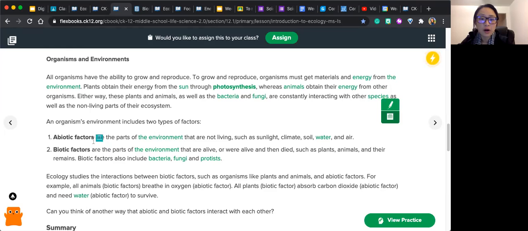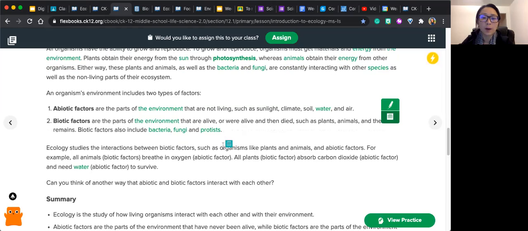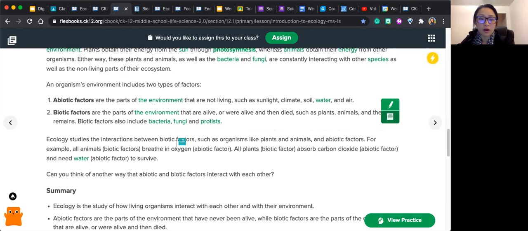Biotic factors are the parts of the environment that are alive, or were alive and then died, such as plants, animals, and their remains. Biotic factors also include bacteria, fungi, and protists. Again, you can click on these links to remind you what those biotic factors are.